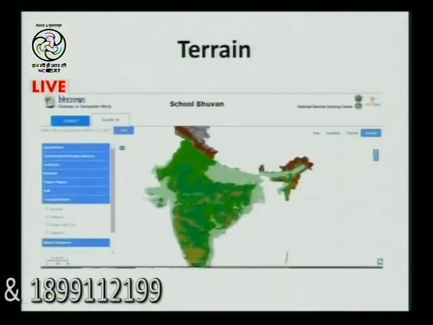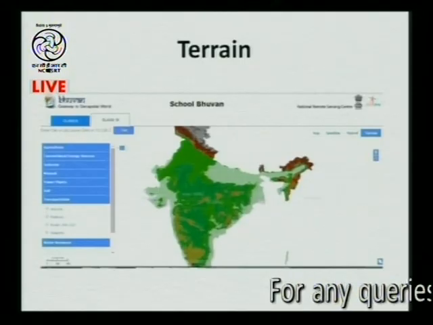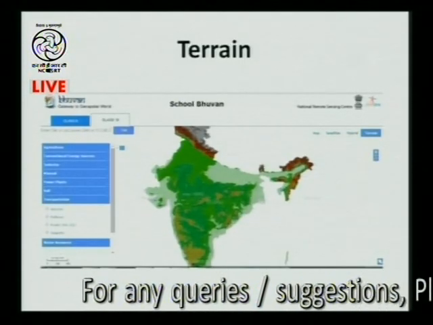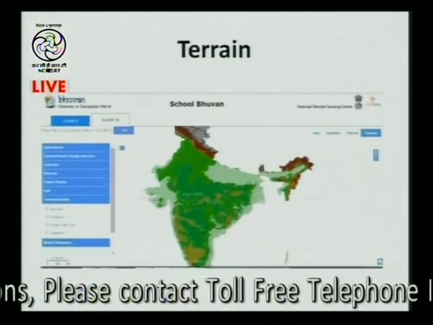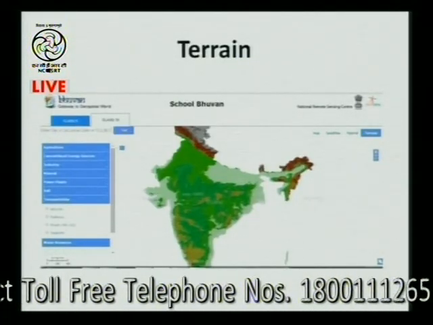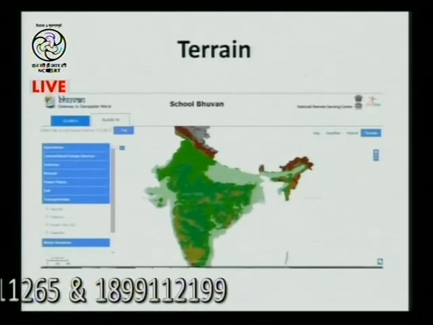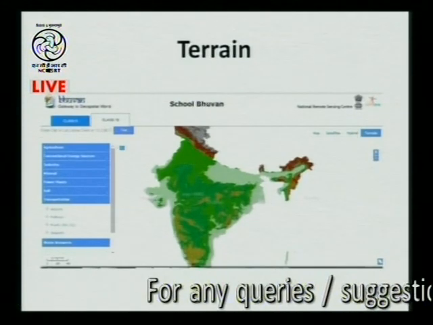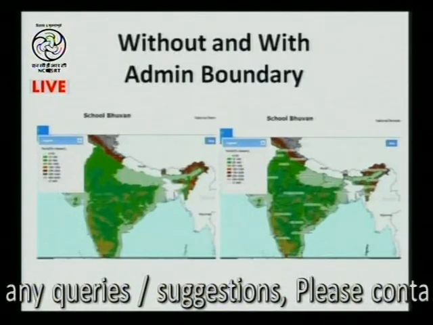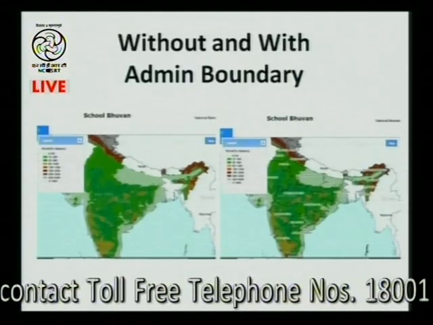Next slide. Yes, this. You can clearly see the traditional symbolic colors have been used. The brown color for the mountains, the green color for the plains, and for the peaks, the higher areas, a light white tinge has been given over here, and for the plateau region the brown color. So these various shades have been given, and if you proceed further, you will find that whatever the height is, that has been clearly explained.